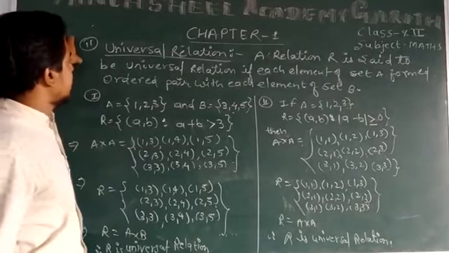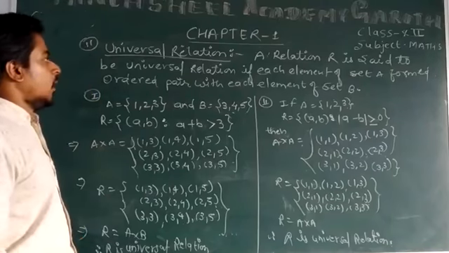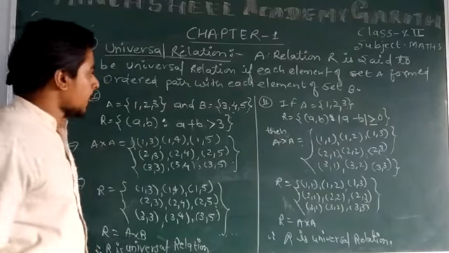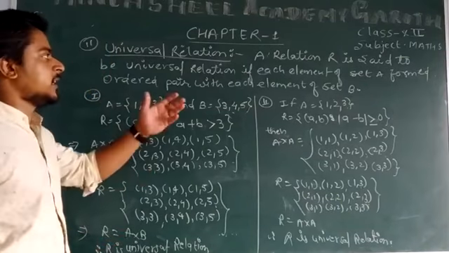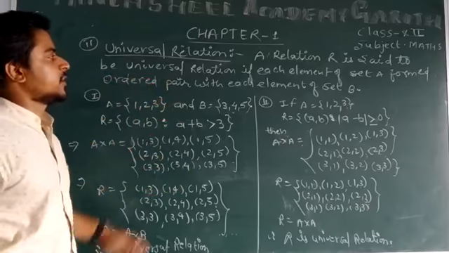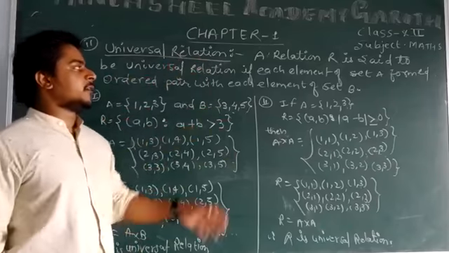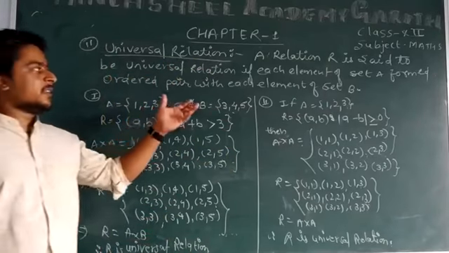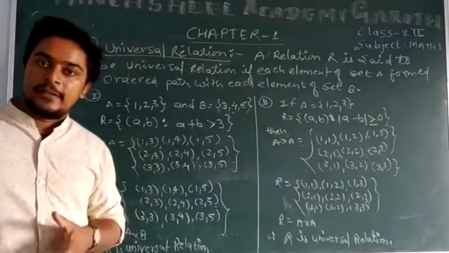Now the second type of relation is universal relation. A relation R is said to be a universal relation if each element of set A forms an ordered pair with each element of set B. It means that all the elements of the first set, set A,